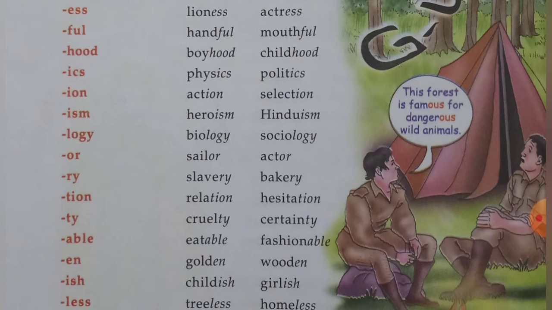When we use the suffix ion at the end of the words act and select, that makes the words action and selection.